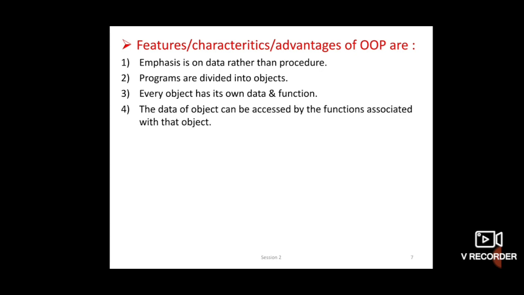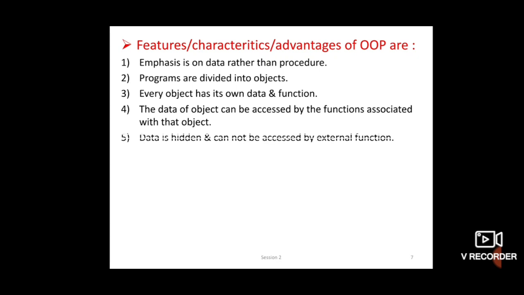The data of an object can be accessed by the functions associated with that object. When a program is executed, objects interact by sending messages to one another. Each object contains data and code to manipulate the data, means whatever data is related to that object is accessed by its functions.